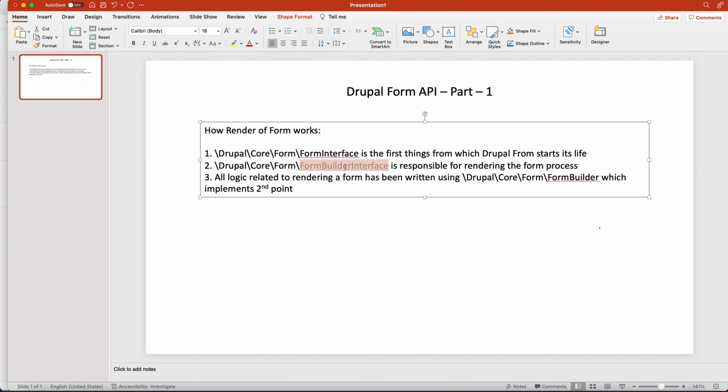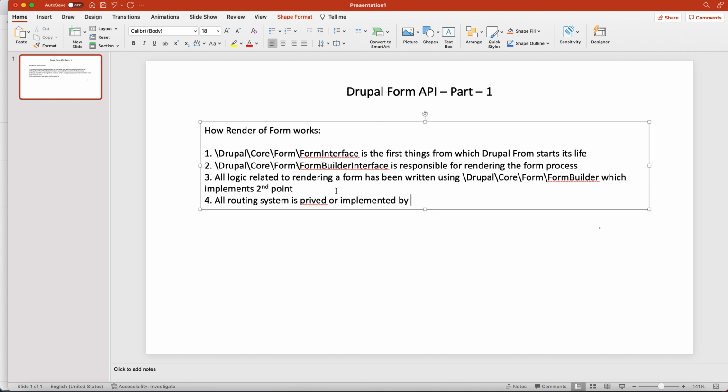So let me write again that the all routing system is provided or implemented by the route handler.